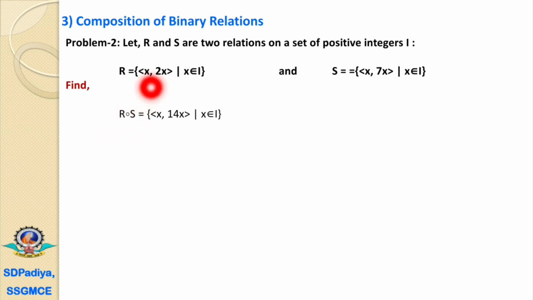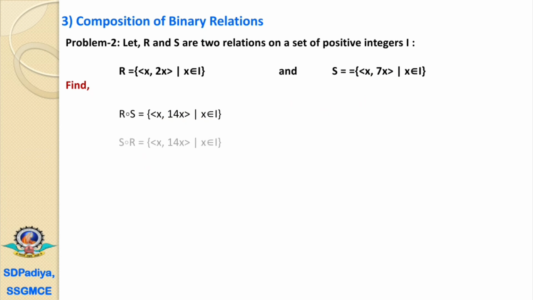R is (x, 2x), and if it is 2x, then it will be 14x, because its last term must match the first term, that is (x,y) and (y,z). If we consider this x as 2x, then this z will be 14x. That's why R composition S is the set of (x, 14x).